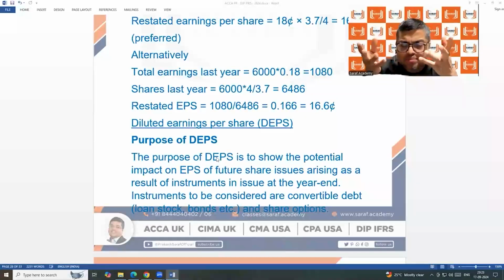Suppose the company is going to give employees 500 shares. On 500 shares, the company will be getting how much? 500 into 1,800, because against 3,000, they are giving a 40% discount. But for this much money, how many shares should the company be giving? 500 into 1,800 divided by 3,000, because the price is 3,000. Which will be coming less than 500. Say it is coming 350 shares.